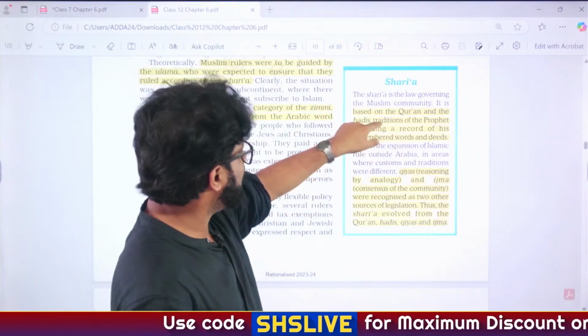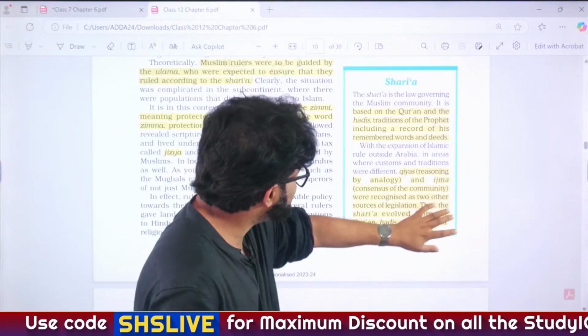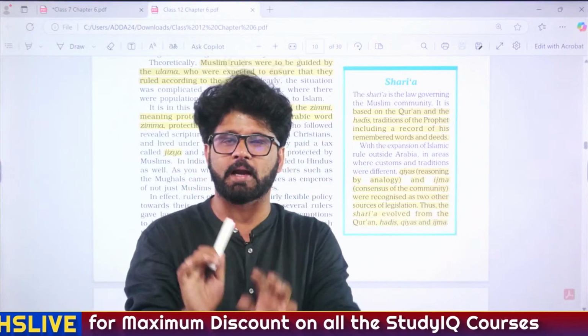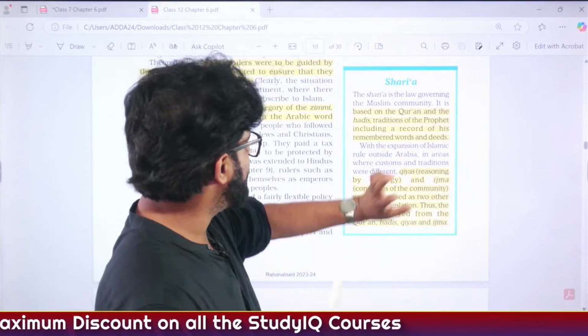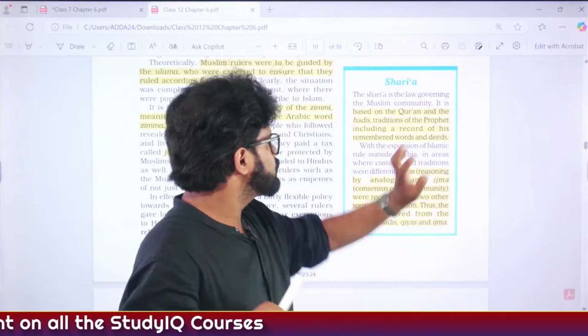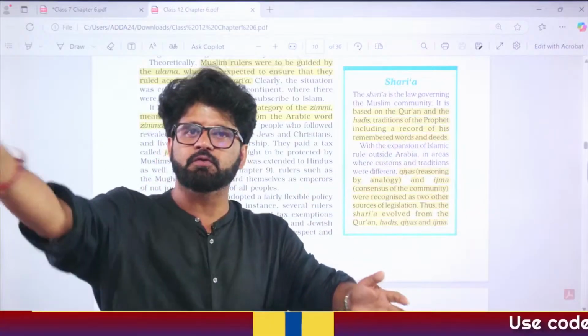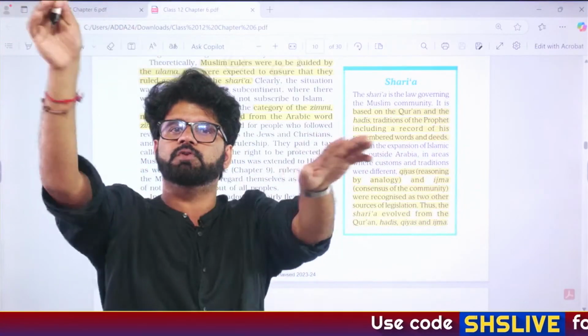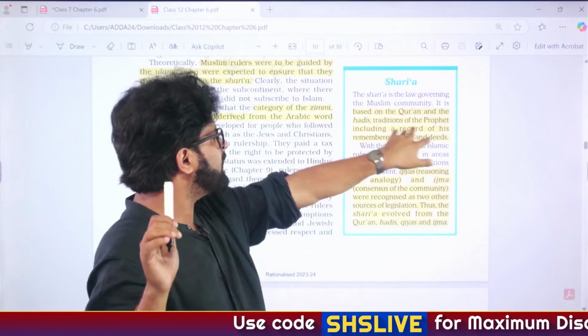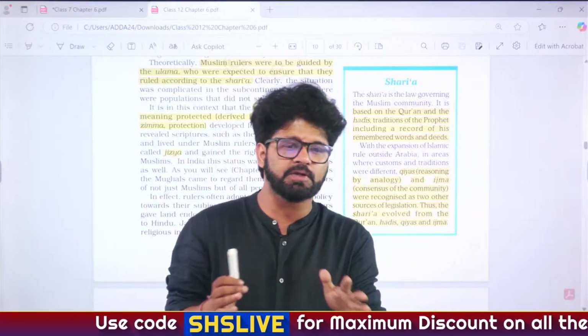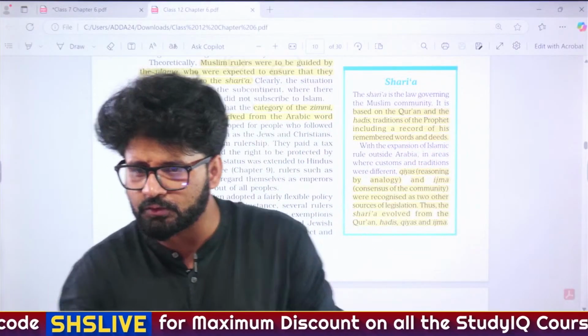So, Quran and Hadith, Qiyas, Izma, these are the words which you have to understand. And my Muslim friends, my Islamic friends, if I'm pronouncing any word wrong, pardon me. So, Quran and Hadith, please understand these words. They can give you these words and the meaning and ask which of these is correctly matched. So, Quran and Hadith. Anybody has any idea what is the difference between them? Quran and Hadith. I think I should make it bigger.